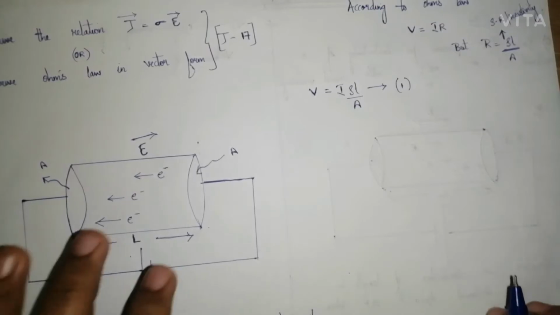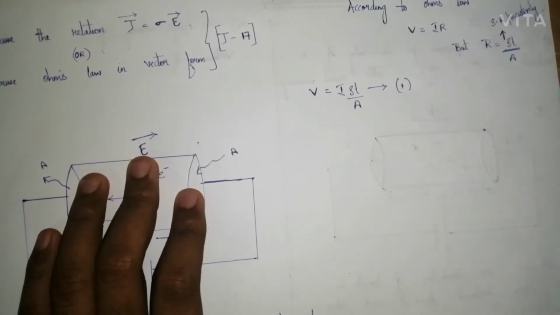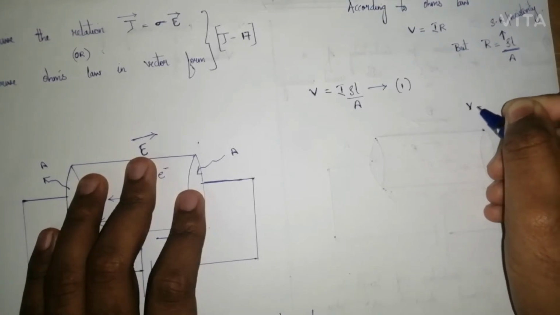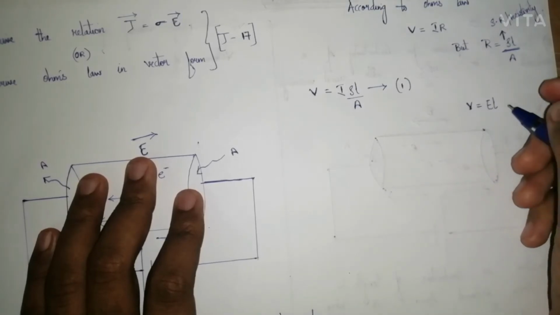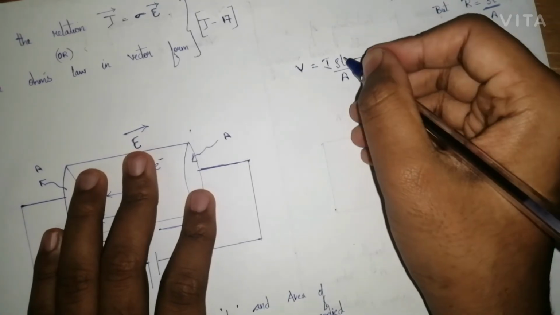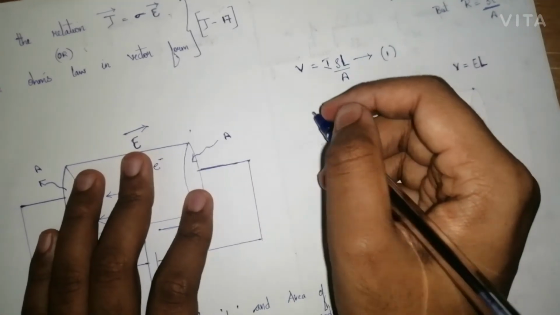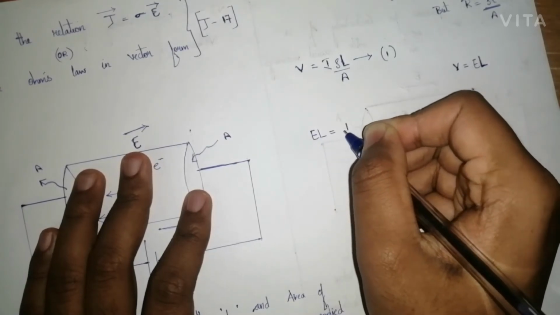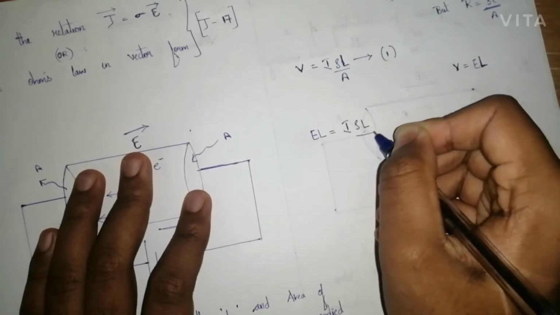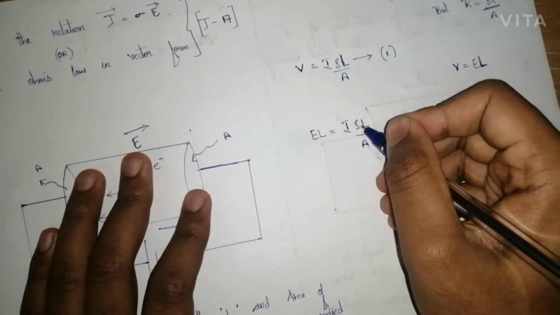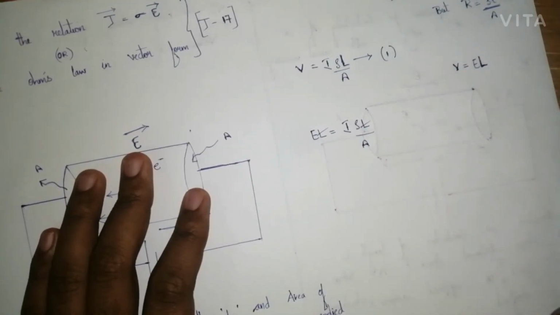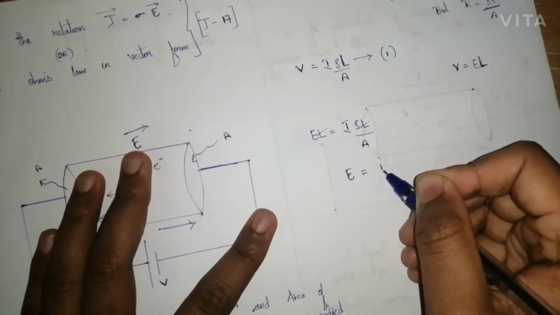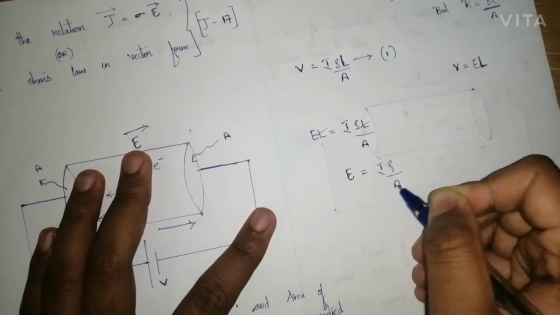Since the electric field is set up and the field is uniform, please remember your potential V is equal to E into L. You can replace this in the position of V. You can write it as E into L is equal to I into rho L divided by A. So this L and this L get cancelled out, and you will be remaining with E equals I into rho divided by A.